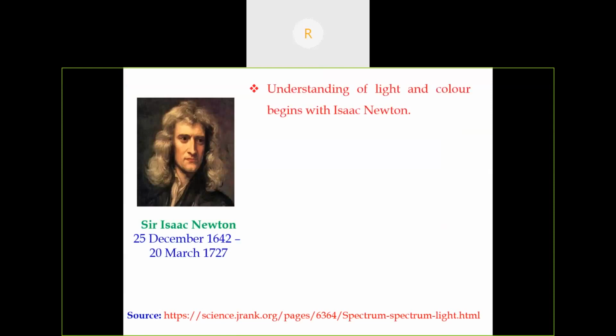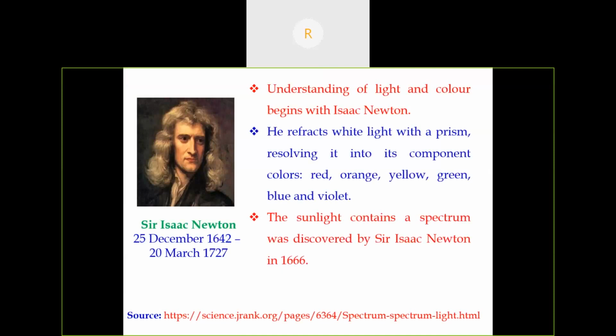So, the understanding of light and color begins in the era of Isaac Newton. In 1666, he discovered that sunlight contains a variety of spectrum. He in fact resolved it into its components, various colors. So, he coined the word spectrum.